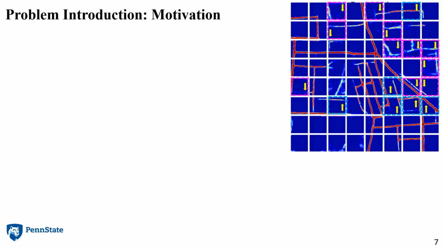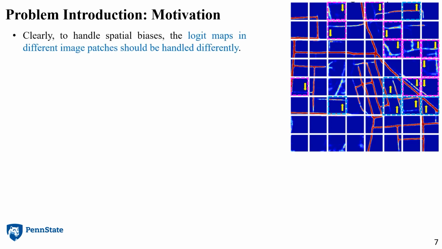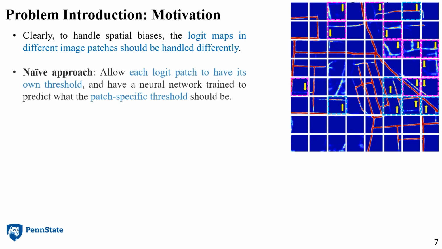So how do we design a method to handle spatial biases? Well, clearly, to handle spatial biases, the logit maps in different image patches should be handled differently. What would be a naive approach? We can allow each logit patch to have its own threshold and have a neural network trained to predict what this patch-specific threshold should be. For example, if the neural network believes that the logits are biased upward in an image patch, it can set a higher threshold for that patch.